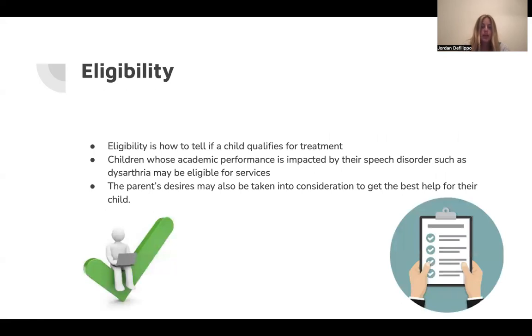What is eligibility? Eligibility is how to tell if a child qualifies for treatment. Children whose academic performance is impacted by their speech disorders, such as dysarthria, may be eligible for service. The parents' desires may also be taken into consideration so they can get the best help for their child.